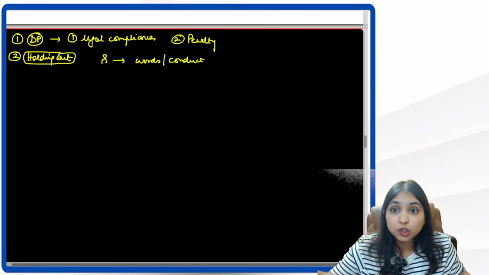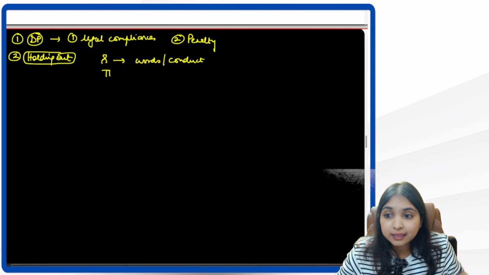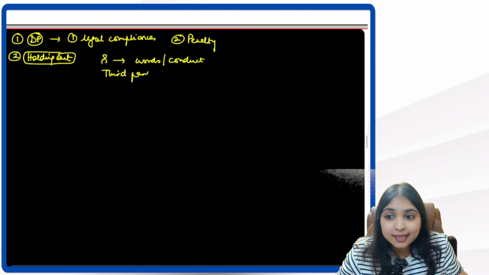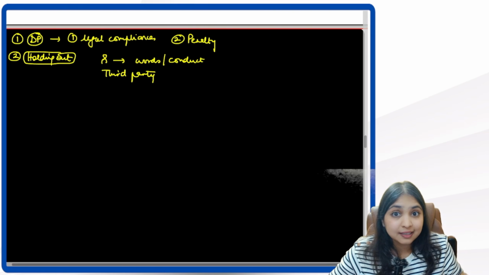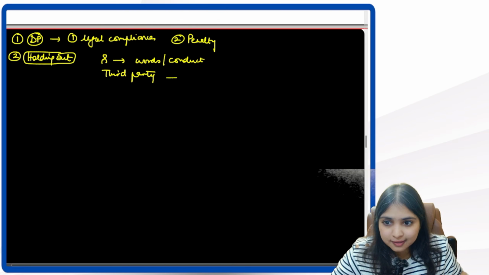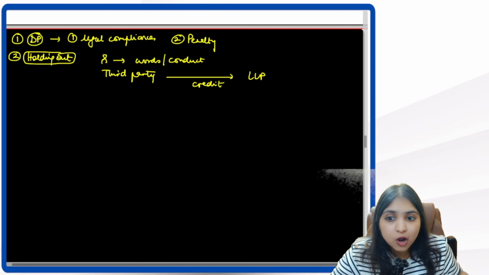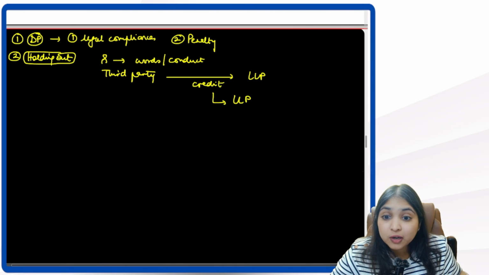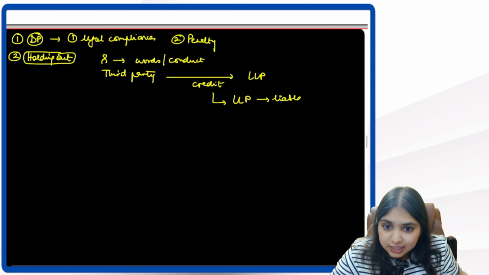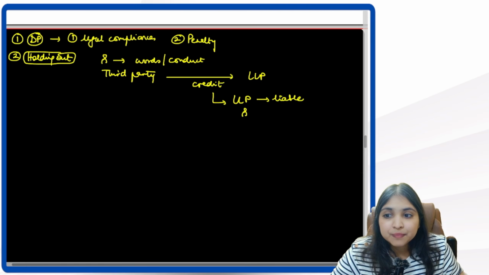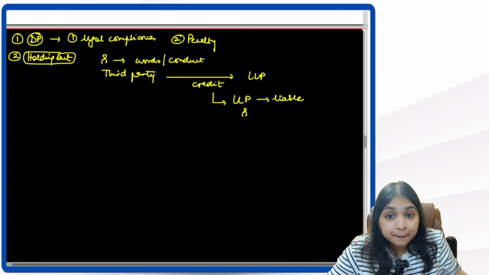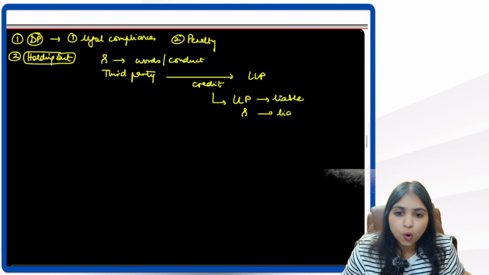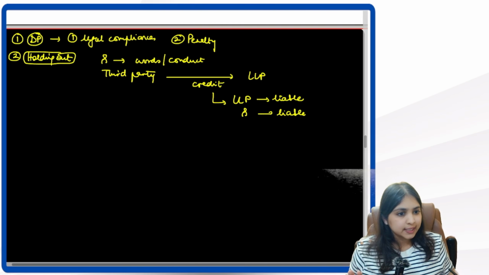Now any third party who relies on this representation, who acts on this representation and gives credit to the LLP, for this credit who will be liable? The LLP will anyways be liable. Along with the LLP, this person who had represented himself to be a partner will also be liable. Are you crystal clear till here?